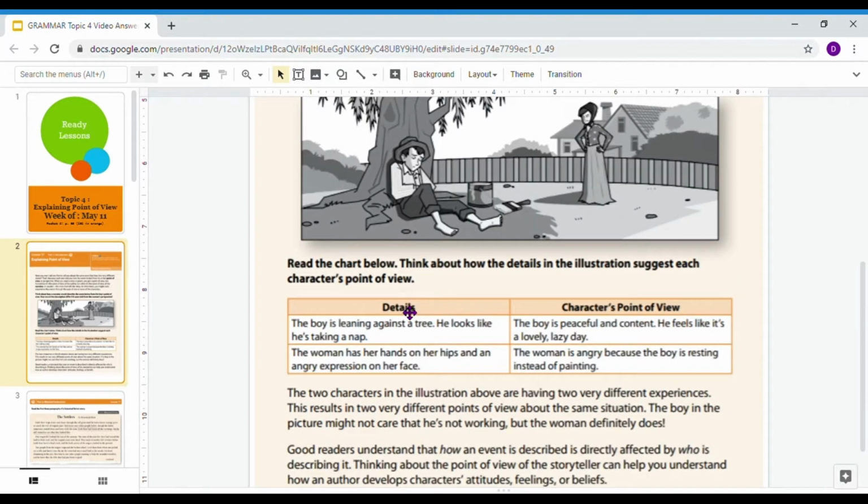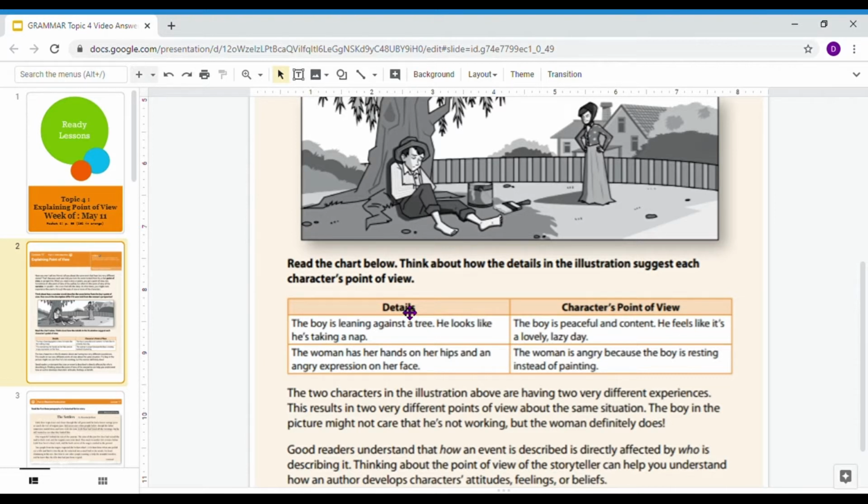The reason why we talk about point of view is that how an event is described is directly 100% affected by who told you the story or who's describing the story. So events can really be swayed or biased towards whoever you're hearing it from. If you as a reader are always thinking about who exactly is telling me this story, it really helps you understand their attitudes and feelings and their beliefs.